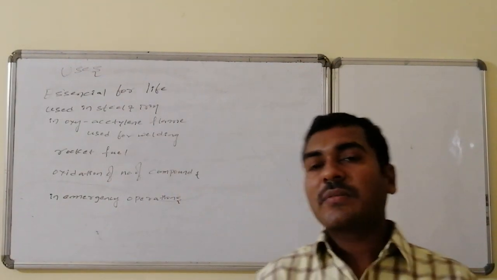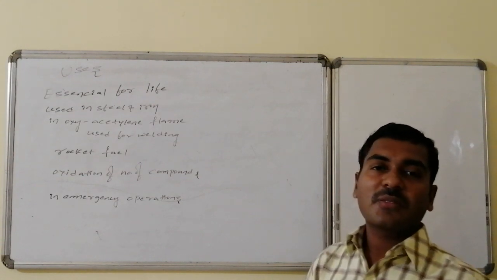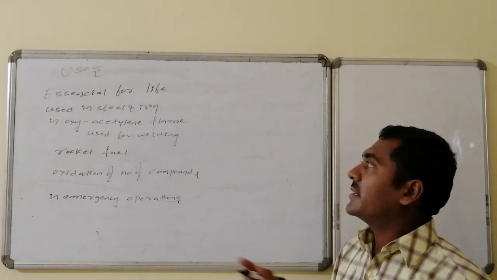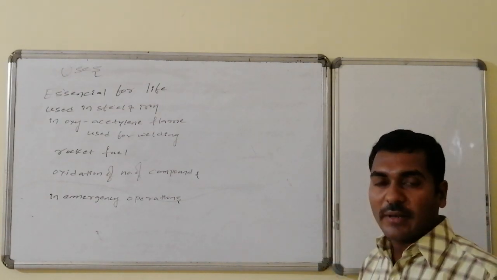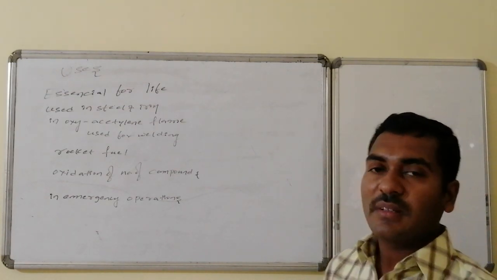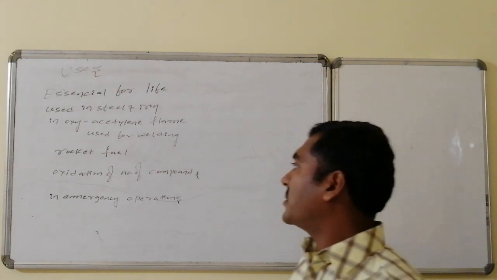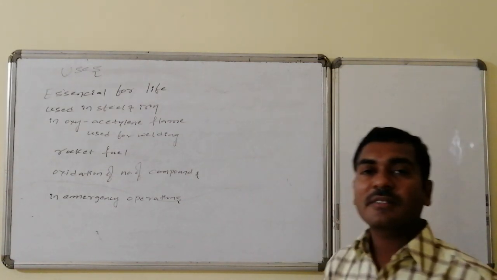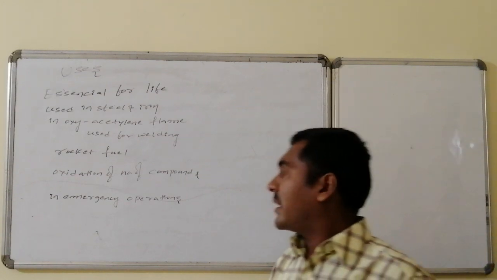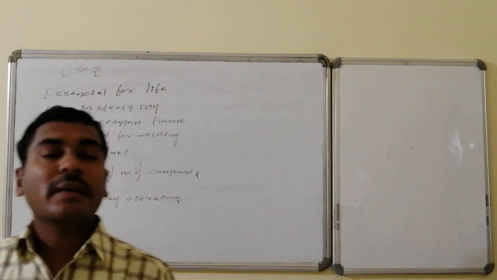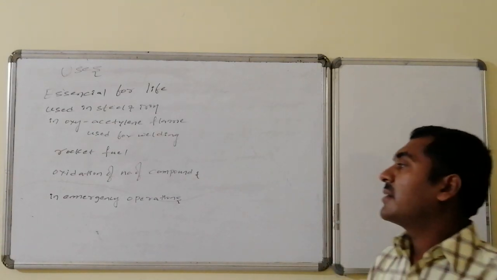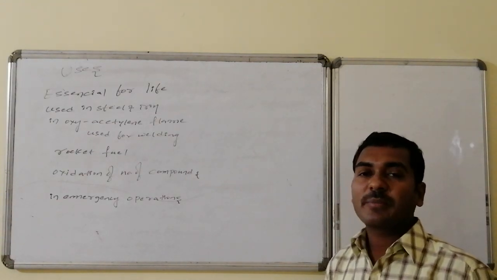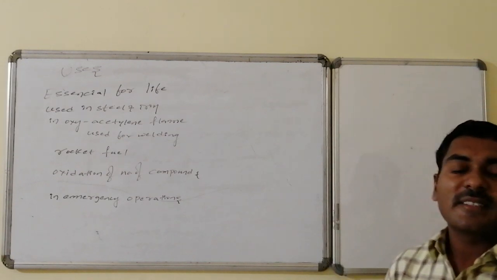Uses of oxygen: it is essential for human life, and marine life is also sustained with the help of oxygen only. It is used in the steel and iron industries, and also in the oxyacetylene flame, which is used for welding purposes. There, along with acetylene, oxygen is used, and liquid nitrogen and liquid oxygen are used as rocket fuel. And for the oxidation of many organic compounds, as an oxidizing agent in the laboratory, we use oxygen.